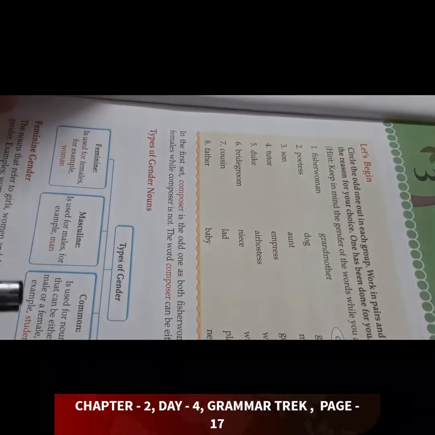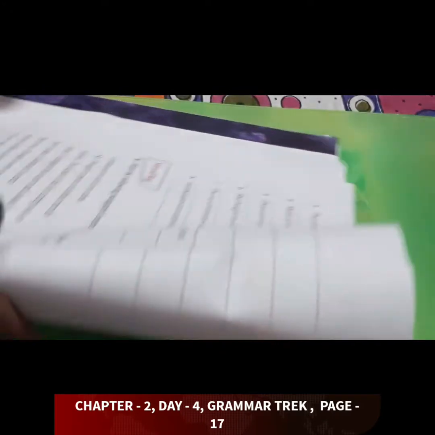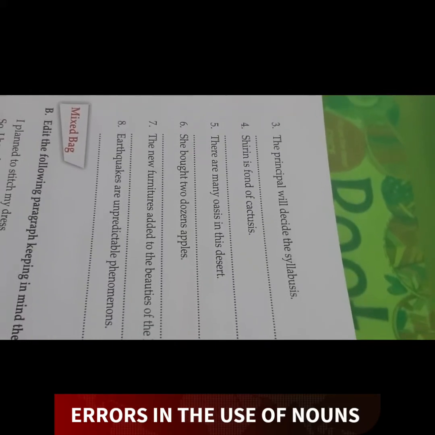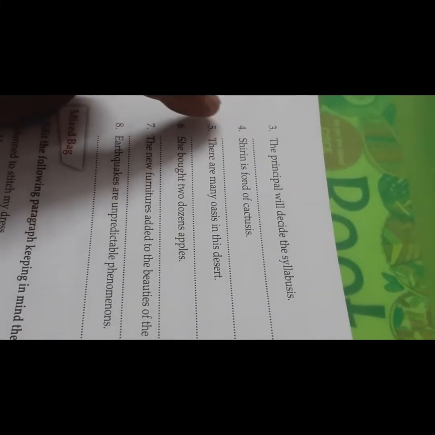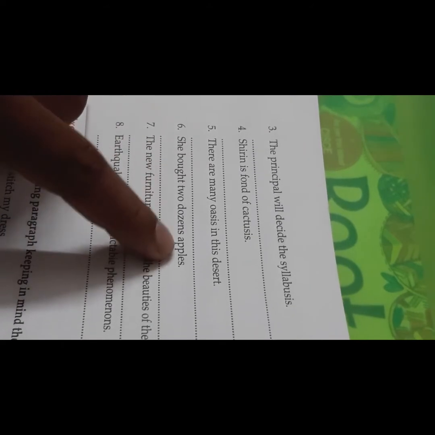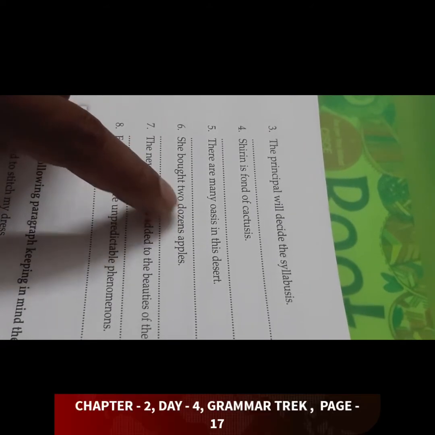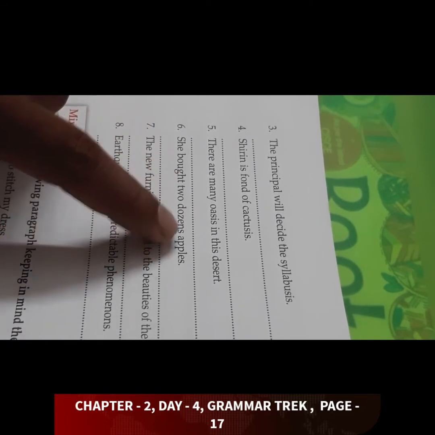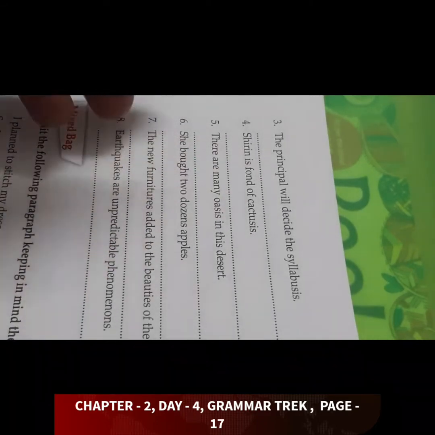And you have already solved this exercise. In spite of this being a revision class, I am going to discuss it. In this way, you will solve 3, 4, 5, 6, etc. She bought 2 dozens apples. The 2 dozens is incorrect. 2 dozen, D-O-Z-E-N. She bought 2 dozen apples. Then in this way you will solve it.